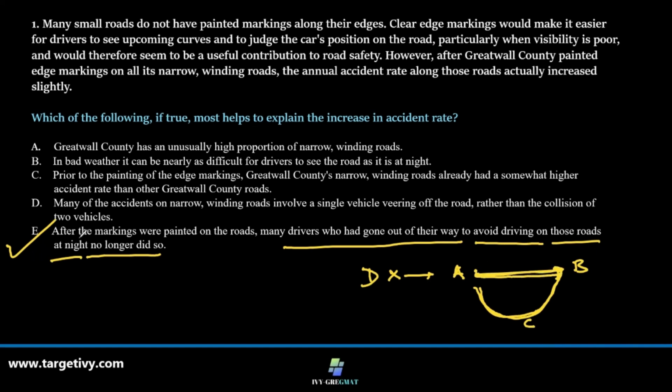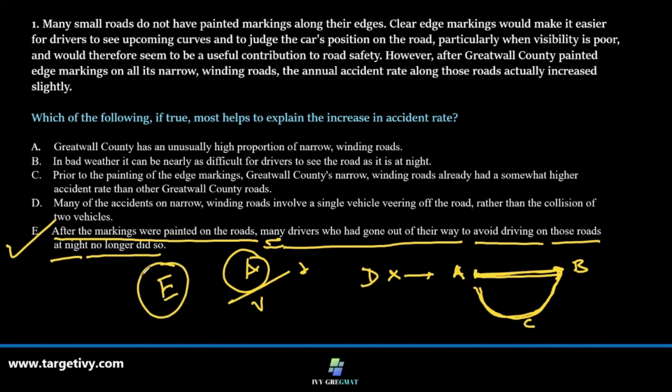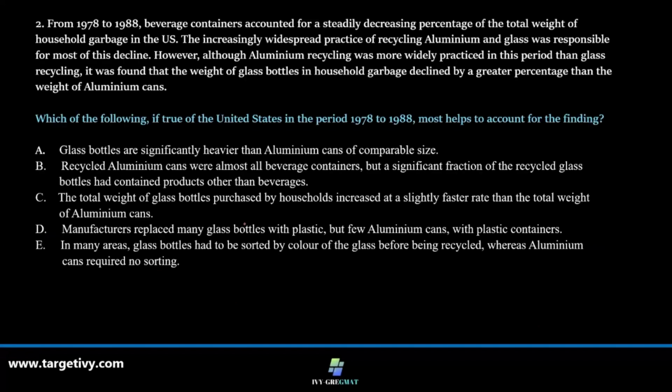So after markings were painted on the roads, the vehicular traffic from A to B actually shot up. So did the number of accidents. The overall number of accidents vis-a-vis the number of vehicles was lower, but the total number of accidents actually went up. So E is the correct answer. Absolutely, E is the correct answer. E explains the paradox.